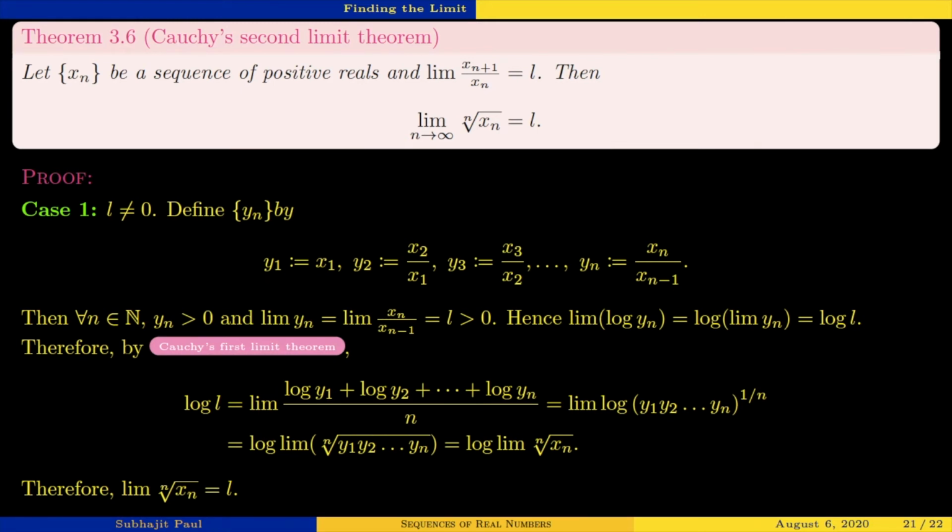This limit will have some implications later on. The converse of this is not true.